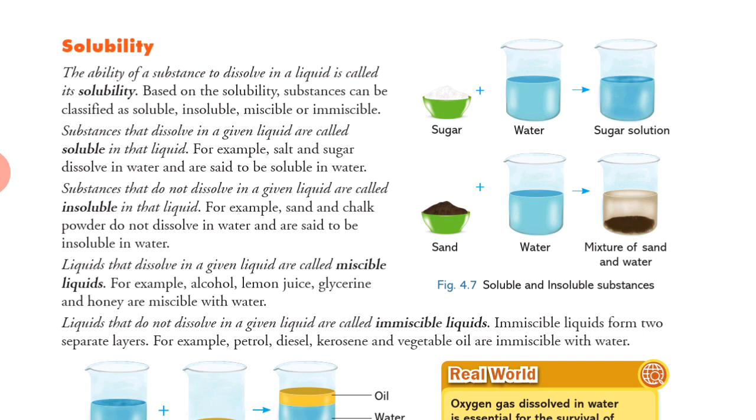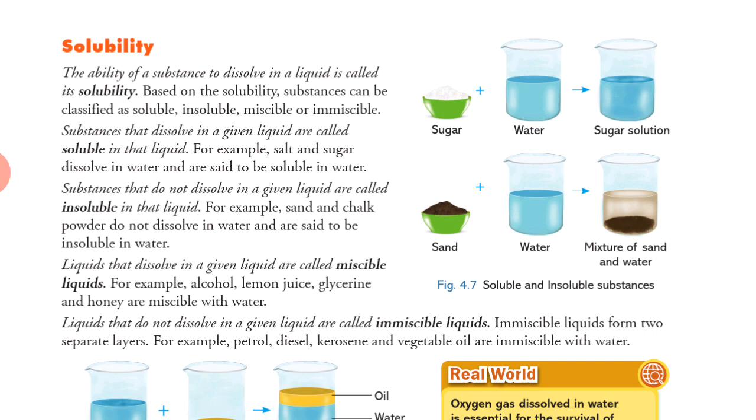Liquids that dissolve in a given liquid are called miscible. Liquid that dissolves in a given liquid, liquid with liquid, got it, are called miscible liquids. For example, alcohol, lemon juice, glycerin, and honey are miscible with water. And other types of liquids that do not dissolve with a given liquid are called immiscible liquids.